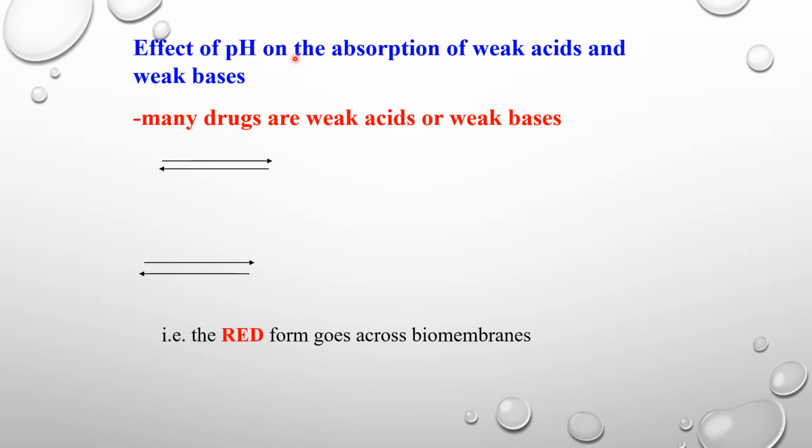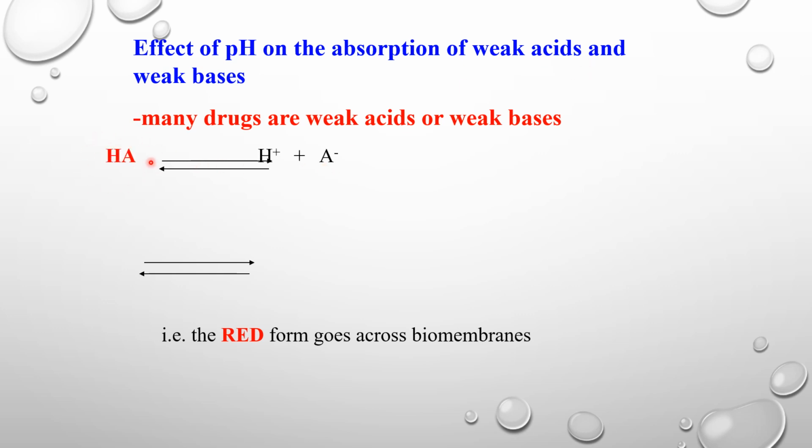So now let us see how the Henderson-Hasselbalch equation helps in understanding the concept of absorption of a drug. And remember one thing, 90% of the drugs are either weak acids or weak bases. And from your previous knowledge of biochemistry and physiology, how do you define an acid? So let us see.